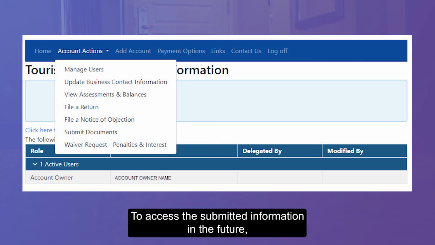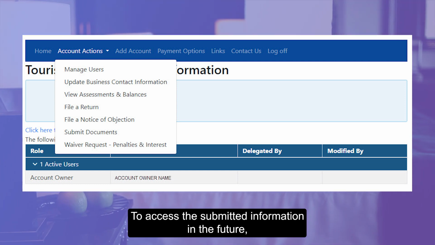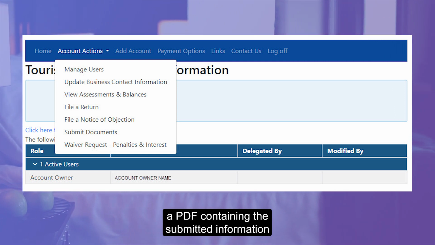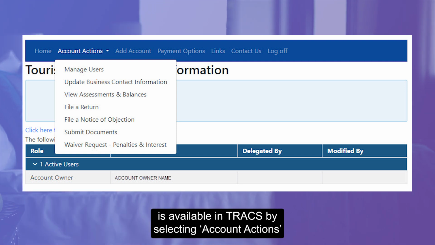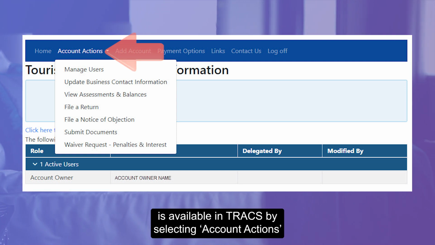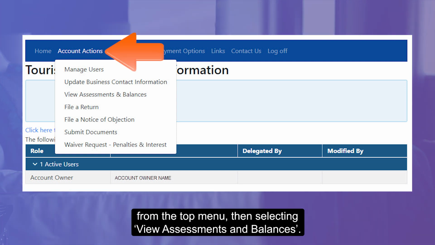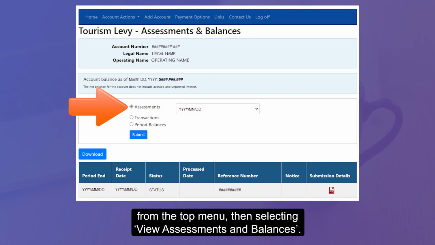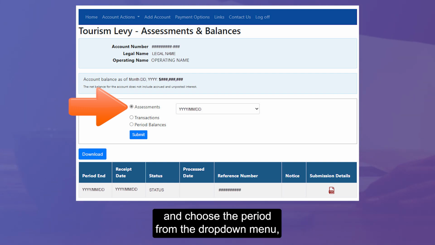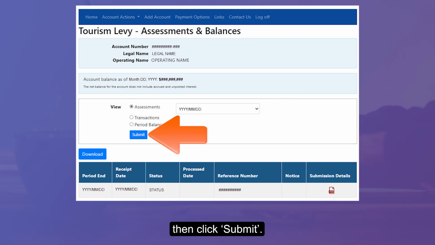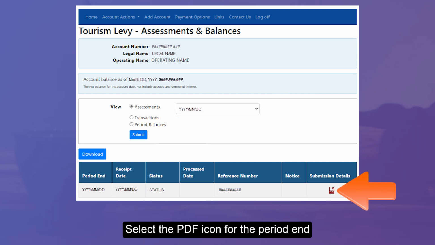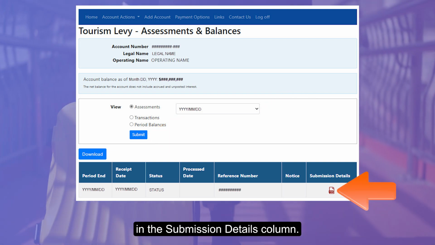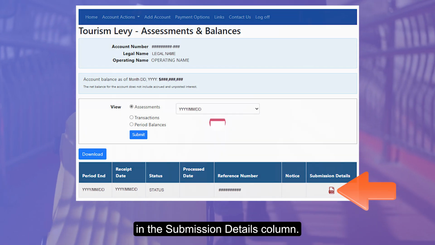To access the submitted information in the future, a PDF containing the submitted information is available in Trax by selecting Account Actions from the top menu, then selecting View Assessments and Balances. Select Assessments and choose the period from the drop-down menu, then click Submit. Select the PDF icon for the period end in the Submission Details column.